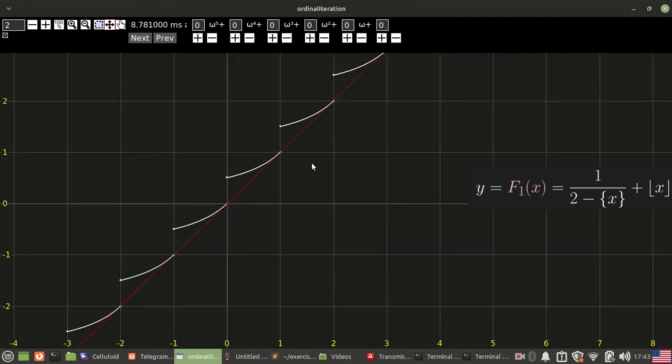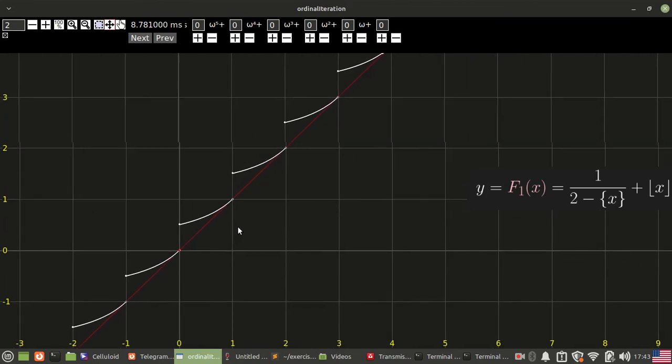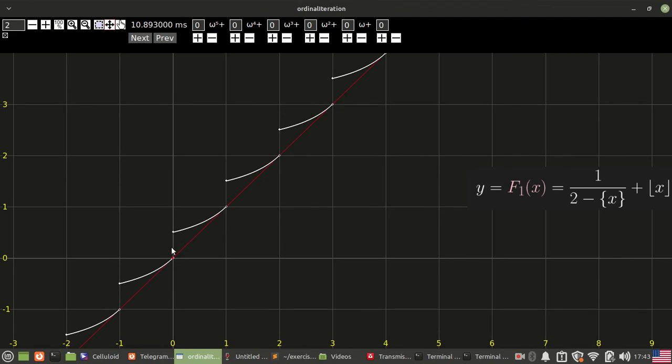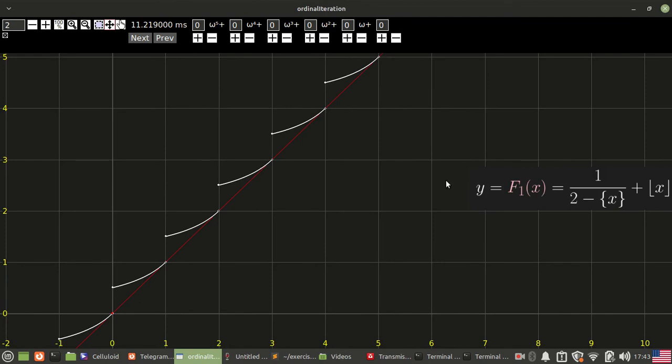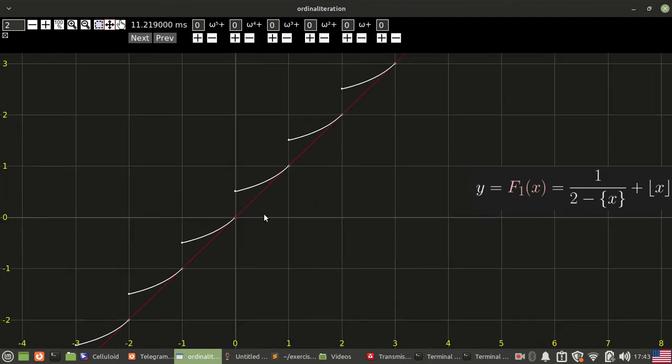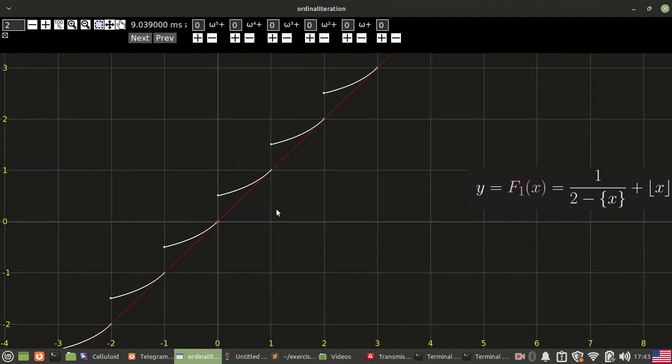Now I want to construct a function that you can iterate even more times and still get bounded values. To do this, I want to squish this function so that all this happens inside this unit square where x ranges from 0 to 1 and y also.